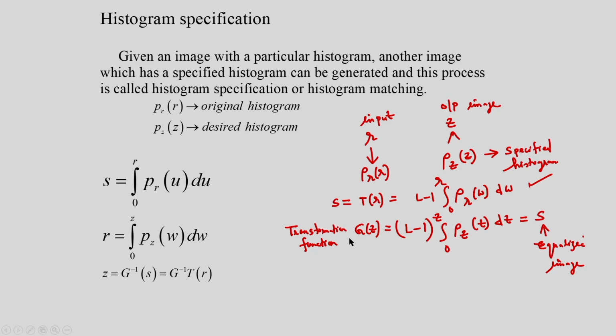I am determining G(Z) is equal to T(R), and from this you can determine Z. Z is the output image, G inverse of T(R). This you can determine. So you can see the difference between histogram specification and the histogram equalization.